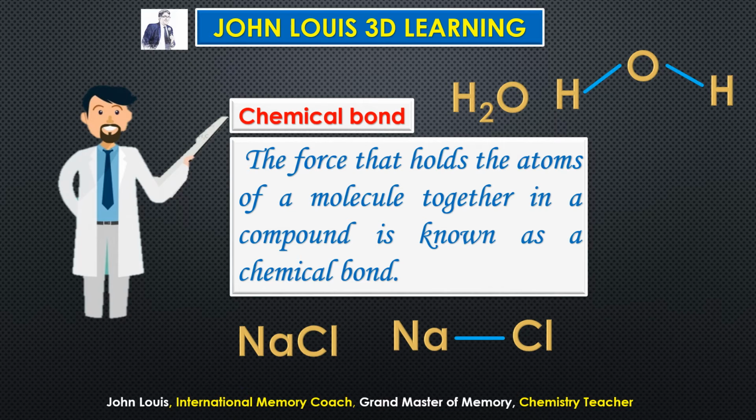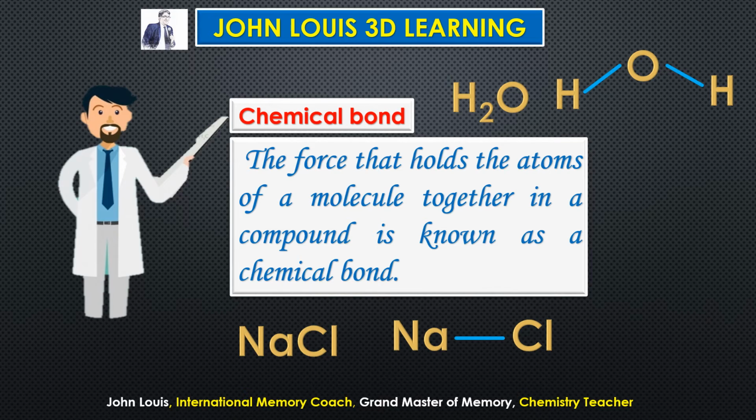Very simple, very clear. The force that holds the atoms of a molecule together. That force of attraction keeping them together is known as what? Chemical bond. This attraction, the force, happens by transfer of electrons between them. There are various ways of transferring electrons that we will study in higher classes.